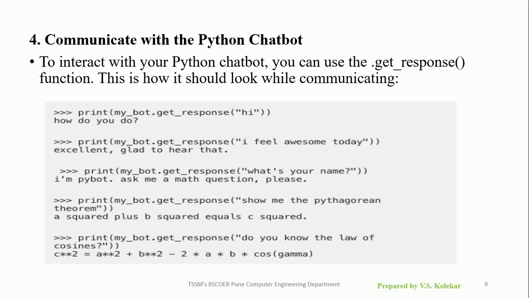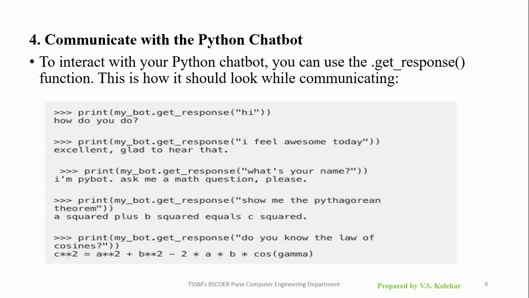So, it will reply, I am PyBot, because I have specified that name in the function where we create a chatbot named PyBot. It will ask me the math question. For your practical, we have to ask the investment plan. So, here my name is PyBot, ask me the investment queries, or here as an example I am asking the math question. So, ask me the math question please.